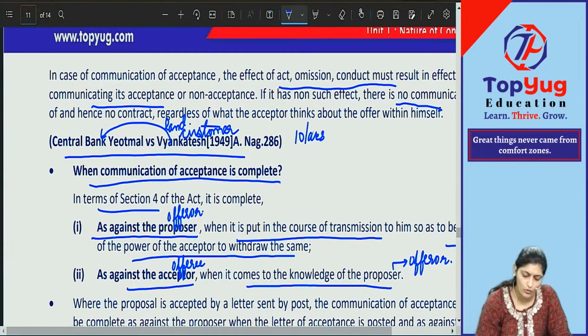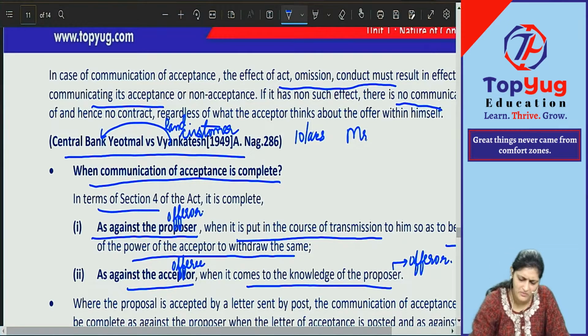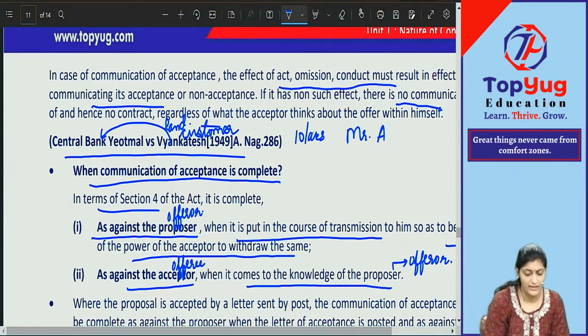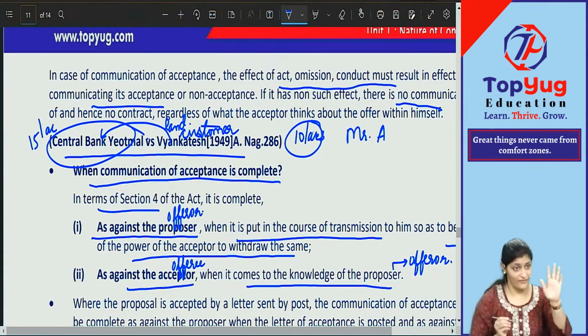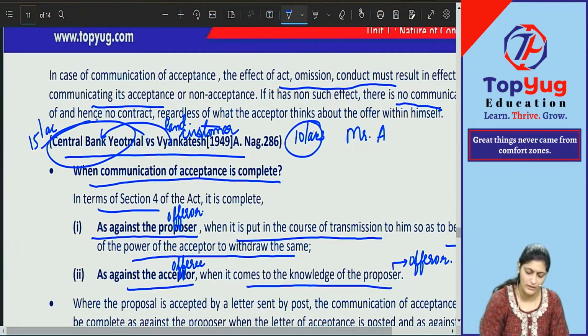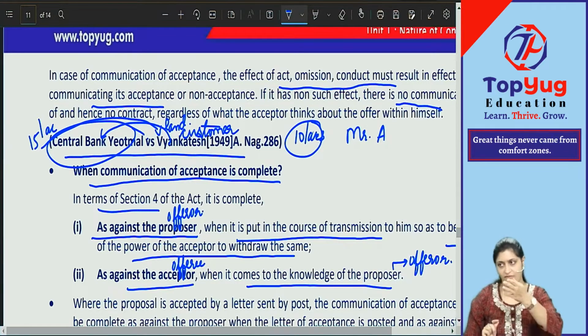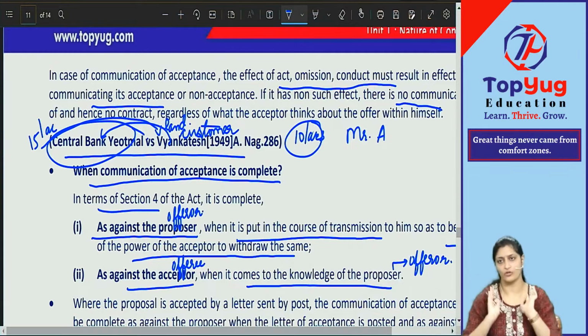So now when this central bank is selling the land, say to some Mr. A, he has entered into a contract that I will sell you the land, but how much will this bank get? This bank will get obviously 15 lakh, but the loan amount was how much? 10 lakh. Excess is how much? 5 lakh. That 5 lakh is again to be returned to the customer. They will take their loan amount plus their interest. If there is any pending interest, that they'll recover. Anything over and above what is due from the customer, they will return back to the customer.